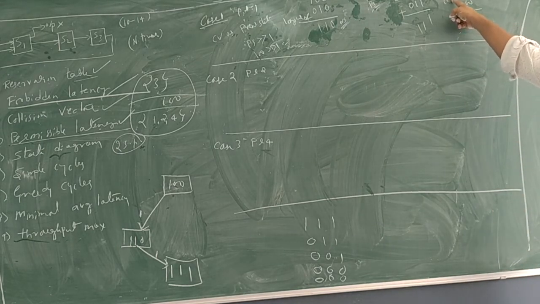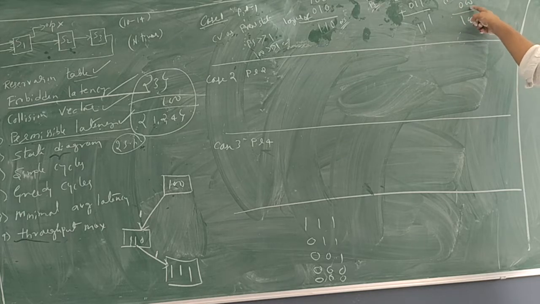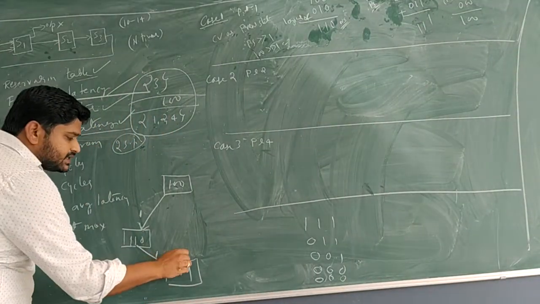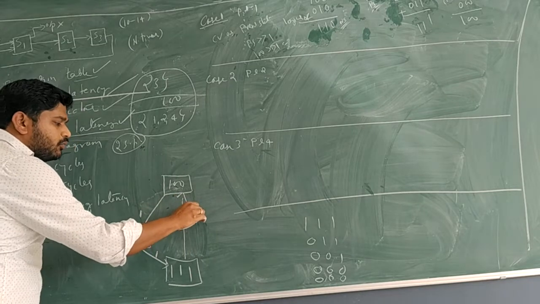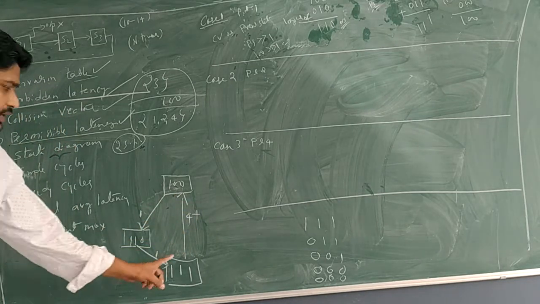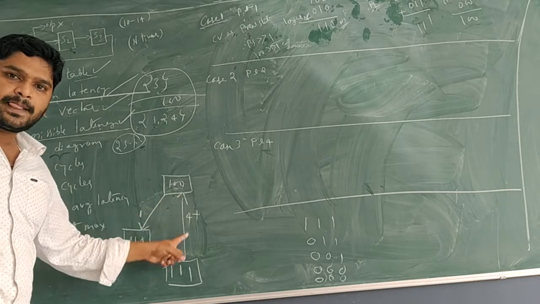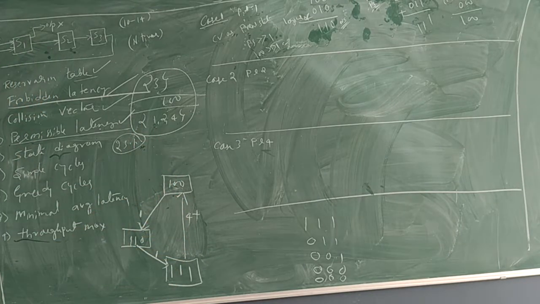If triple 1 is a present state with latency of 4 or more, where I will reach is 100. Hence, I have got a 1 loop back. Is it clear now? Okay, fine.